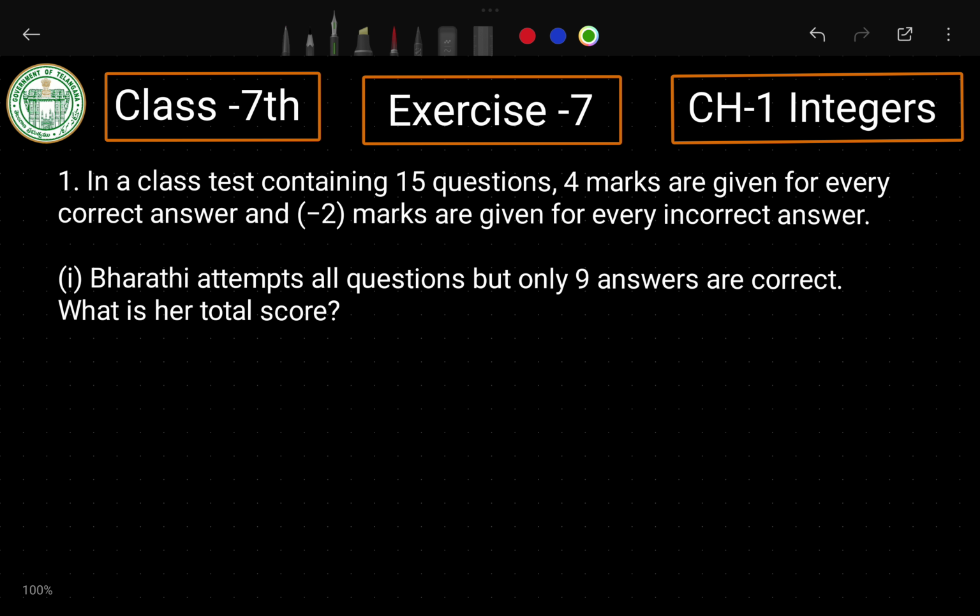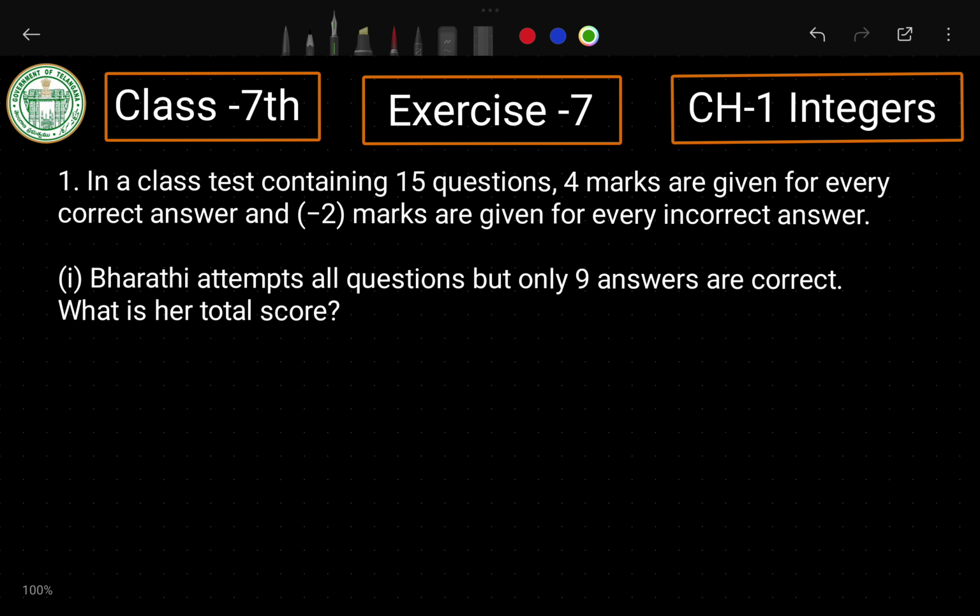If you see here, the first question is: in a class test containing 15 questions, 4 marks are given for every correct answer and -2 marks are given for every incorrect answer. First of all, let me explain the first question.